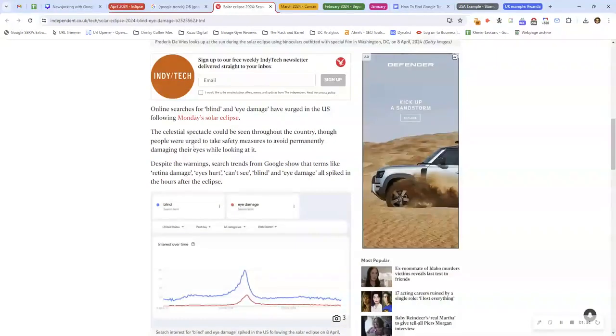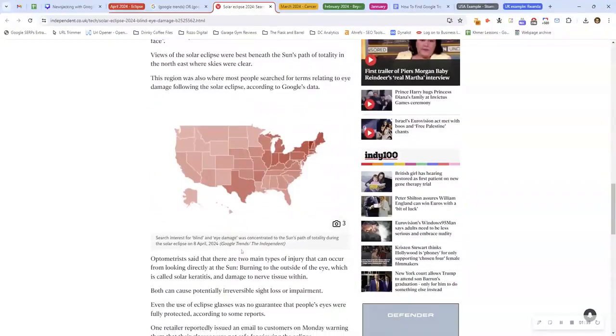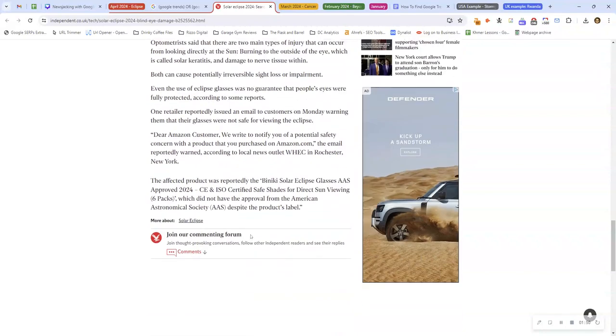And here we go. So we've got the trend, the screenshot, and then some commentary about it. And then we've got the map trends as well. I'm guessing the dark areas are where more people cared about the eclipse. So that's the information that shows you.